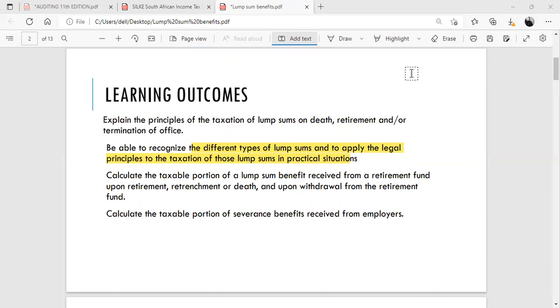You need to be able to calculate the taxable portion of a lump sum benefit received from a retirement fund upon retirement, retrenchment, or death, and upon withdrawal from the retirement fund. And lastly, I need you to be able to calculate the taxable portion of severance benefits received from employers.